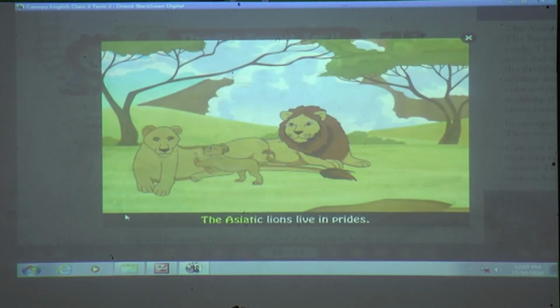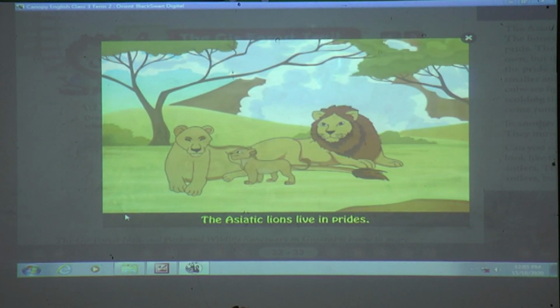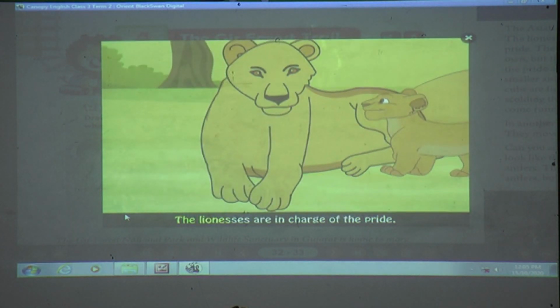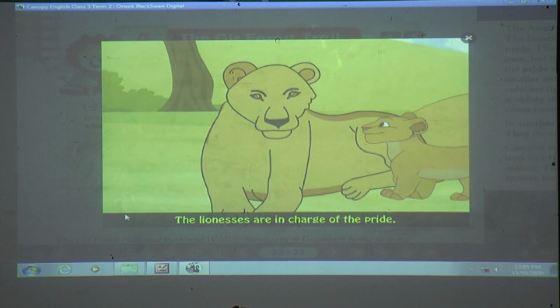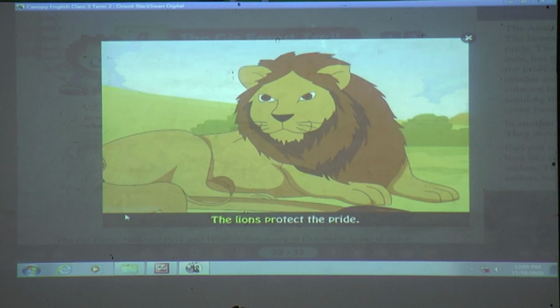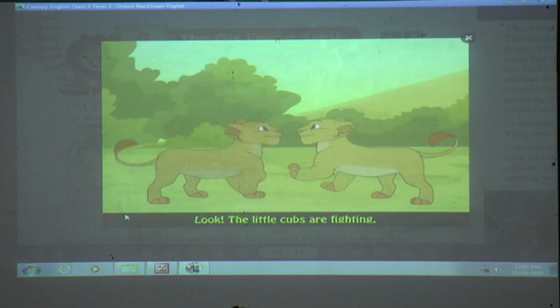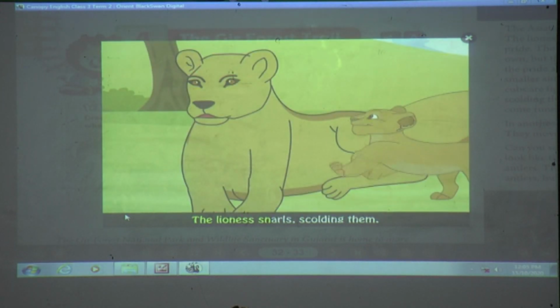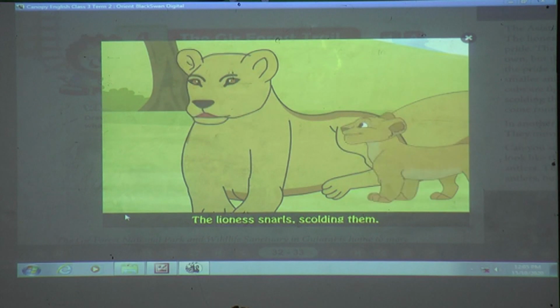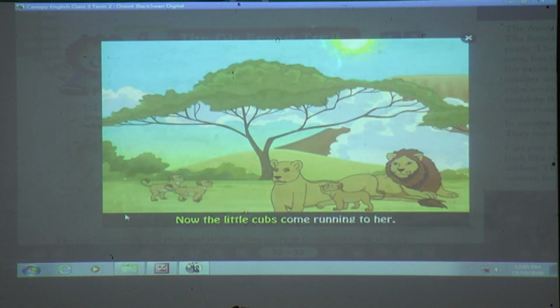The Asiatic lions live in prides. The lionesses are in charge of the pride. The lions protect the pride. Look, the little cubs are fighting. The lioness snarls, scolding. Now the little cubs come running to her.